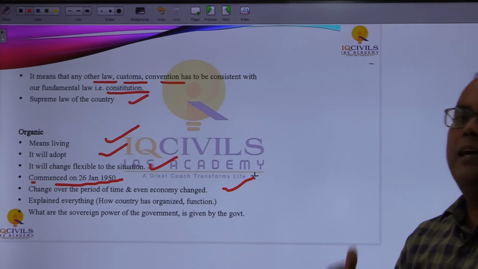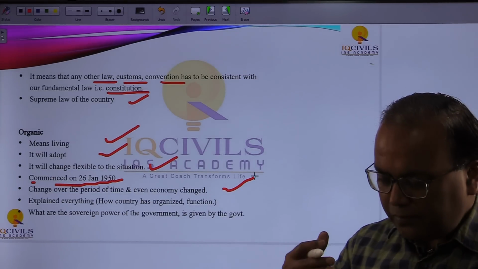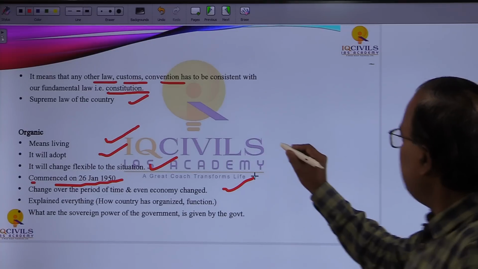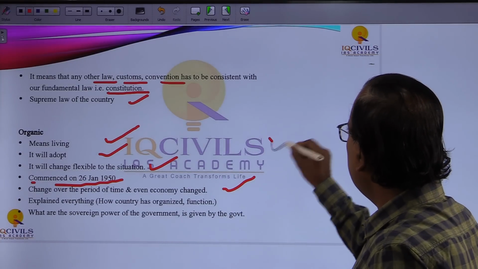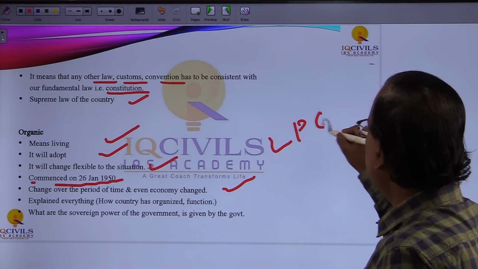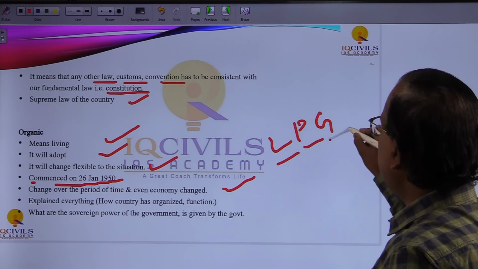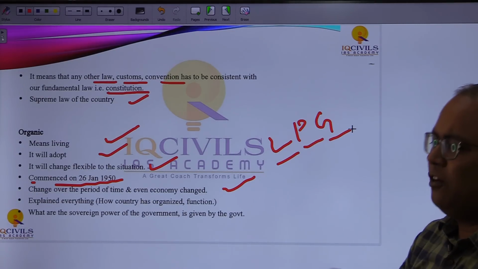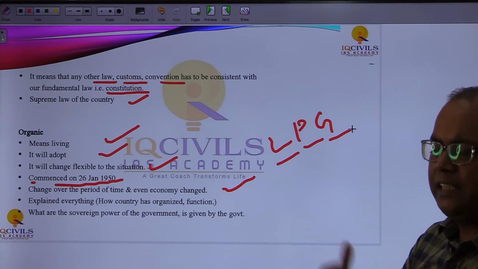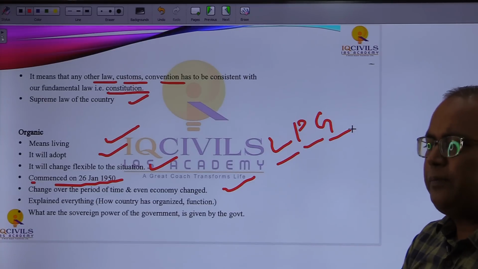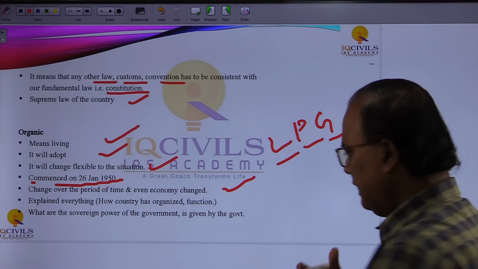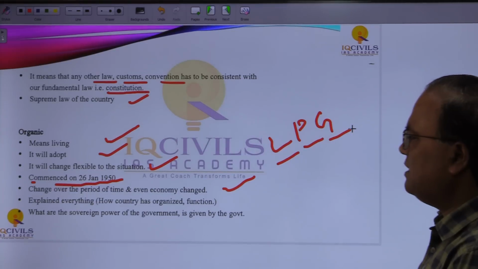Now we have liberalization, privatization, and what I am talking about is LPG, liberalization, privatization and globalization after 1991. So everything is changing almost at the societal level, whether we take the economic perspective, political perspective, or any other perspective. So it keeps on changing.